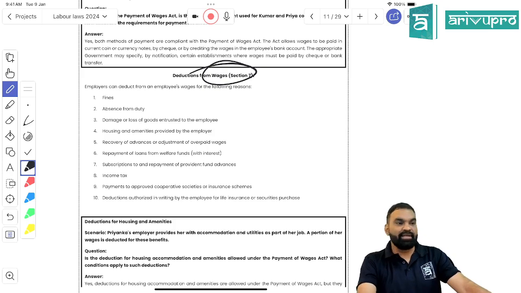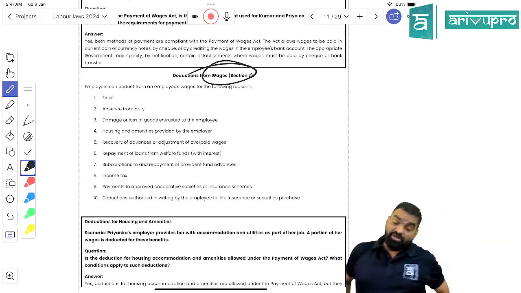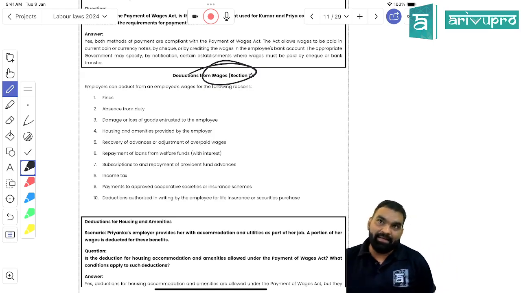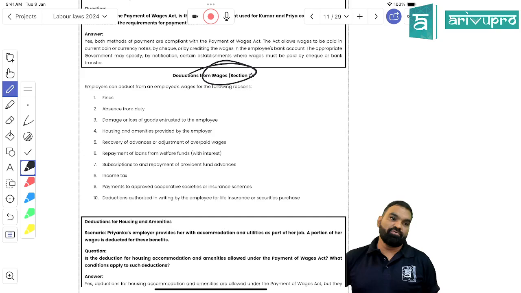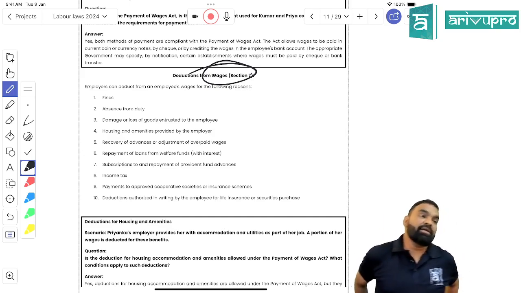If you cause any kind of damage to that property, that is subject matter of recovery from your salary, right? The section I am teaching you is section 7. After reading section 7, we get to know what all amounts can be deducted from the salary. So what is permissible to be deducted is fine.